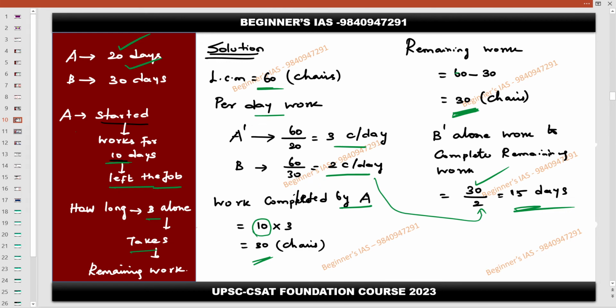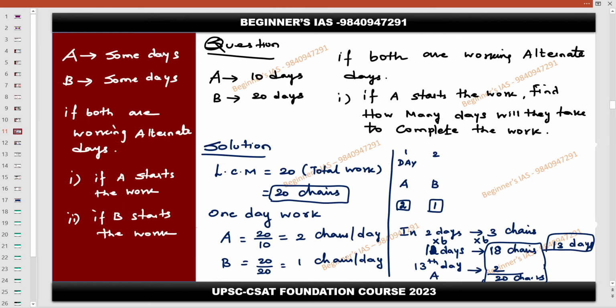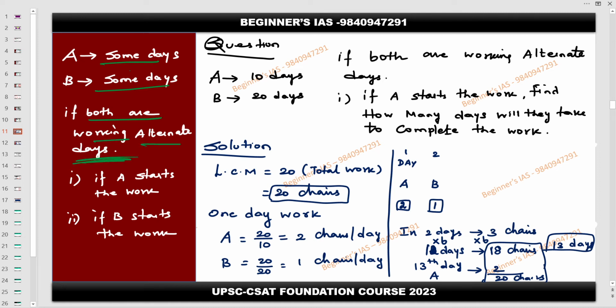Yes, sir. Fine. So this is a very important concept. Learn sincerely here. Here A works for some days, B works for some days. If both are working on alternate days, that is the concept here: alternate days. If A starts the work, find how many days they take to complete the piece of work. If B starts the work, how many days do they take to complete the piece of work? So that is the question here.